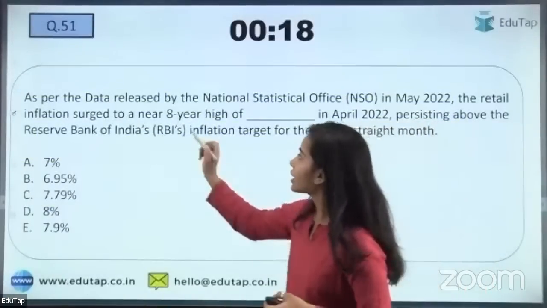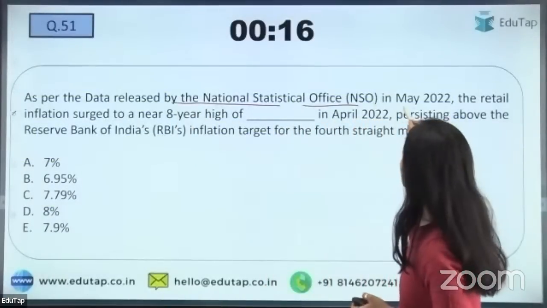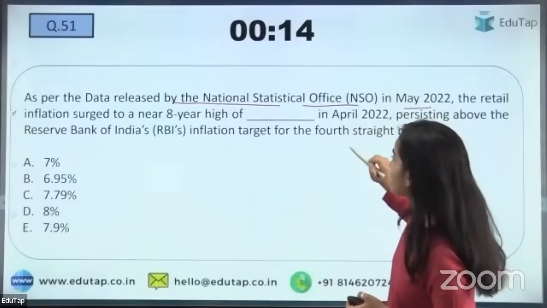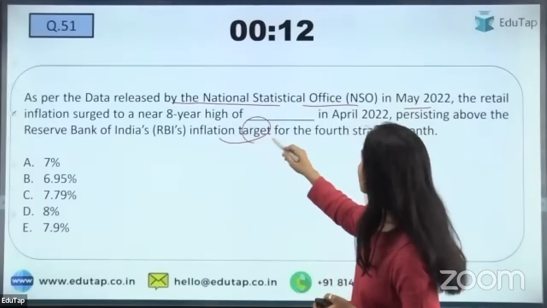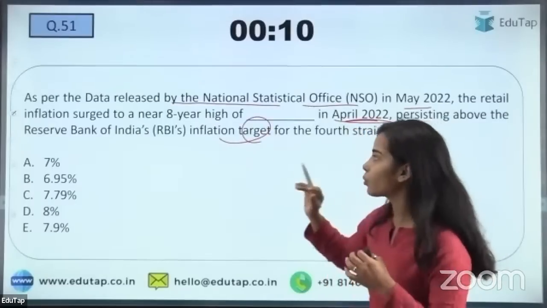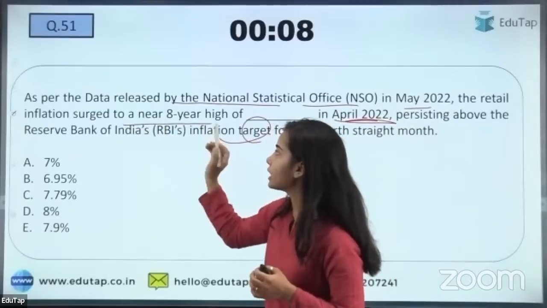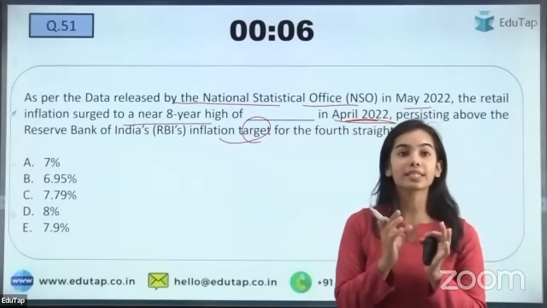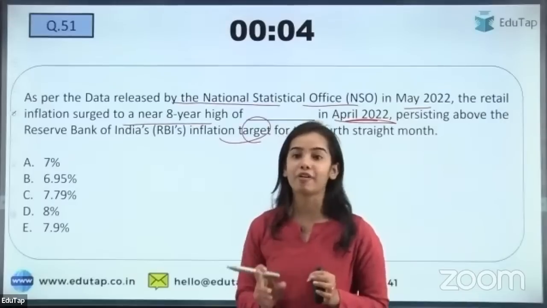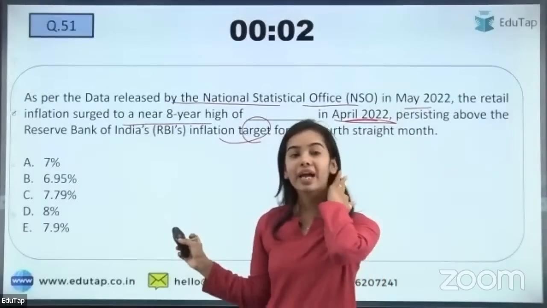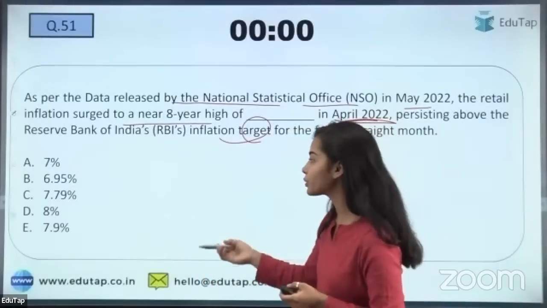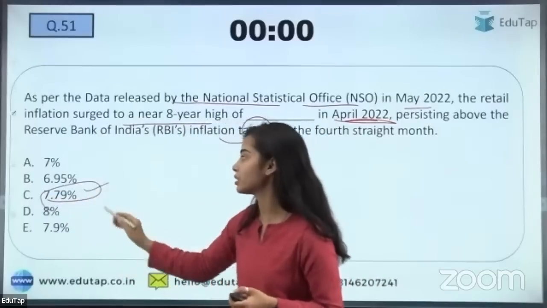Next is, as per the data released by the National Statistical Office in May, what is the percentage inflation for April 2022? That is, the inflation surged to a near 8-year high, and what was the inflation in April 2022? That you have to tell. Very easy. We already have discussed this. So in April 2022, the inflation was 7.79%.